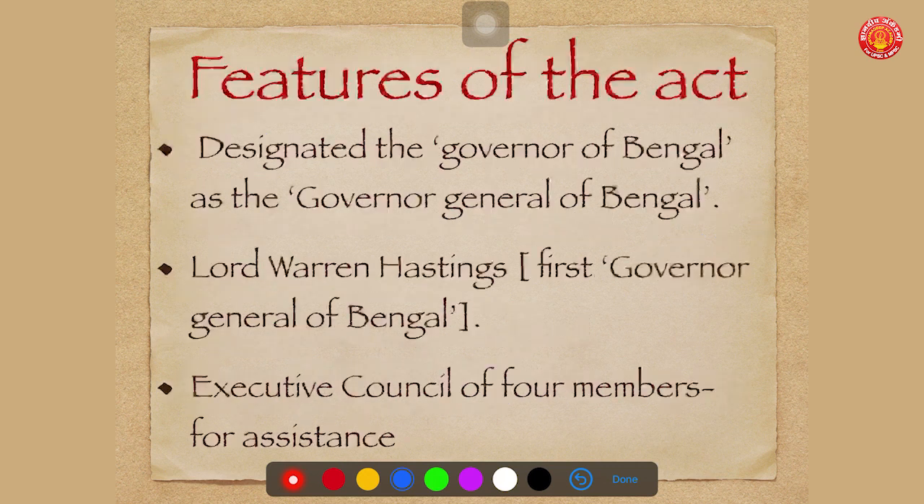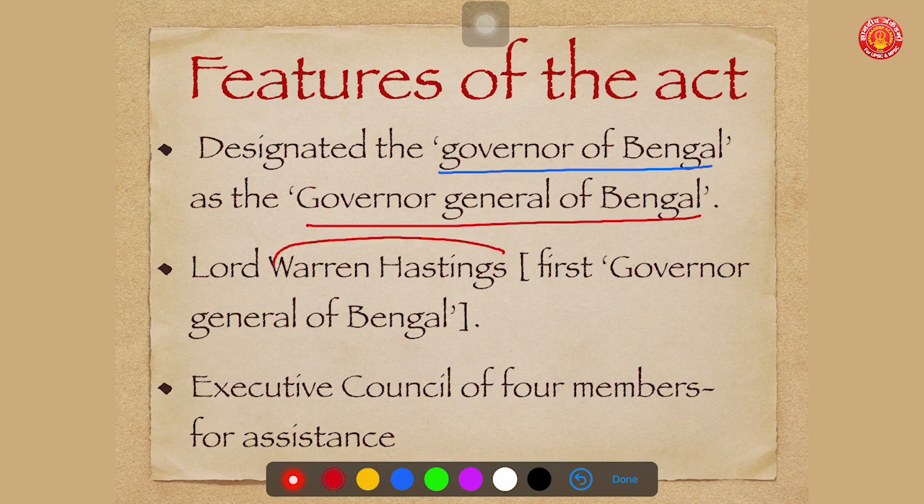Then what were the features of the act? So the first important feature was, the Governor of Bengal was designated as Governor General of Bengal. First important change. This is very, very important. The Governor of Bengal was designated as Governor General of Bengal. Lord Warren Hastings was the first Governor General of Bengal, and he had to work with the help of an executive council which has 4 members to assist him.